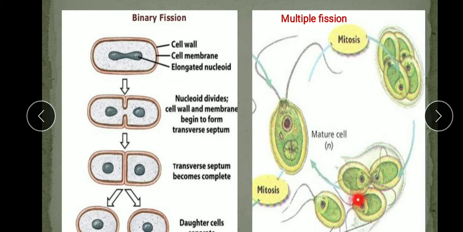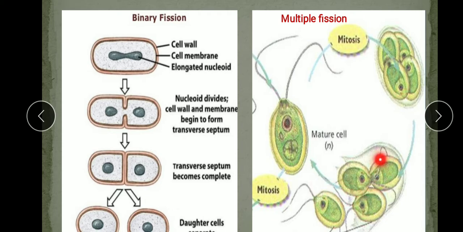Each daughter cell further grows into a new organism. So each daughter cell develops into a new organism. This is called multiple fission. Thus in multiple fission, many individuals are formed by splitting of one single parent cell. Understood? Such reproduction is seen in unicellular algae like chlorella and chlamydomonas.